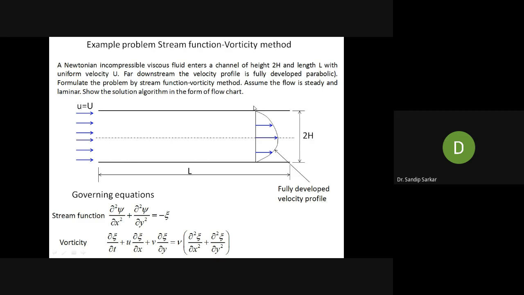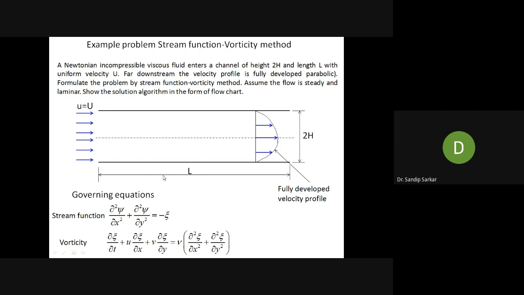At inlet is your uniform flow, velocity equal to capital U. There is no V component of velocity, no vertical component, since the fluid is uniform flow. The length of the channel is capital L, and the height of the channel is twice h.